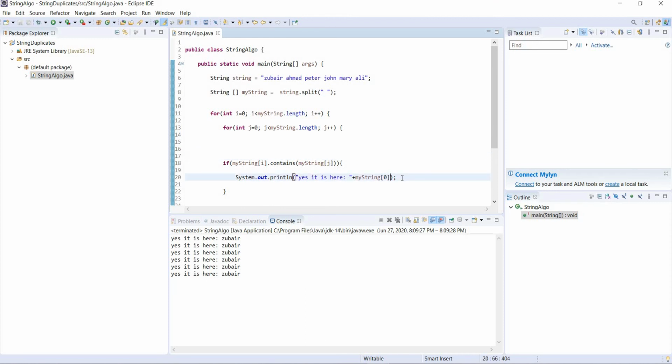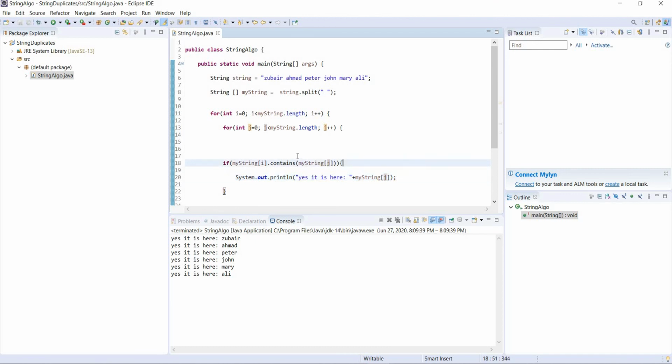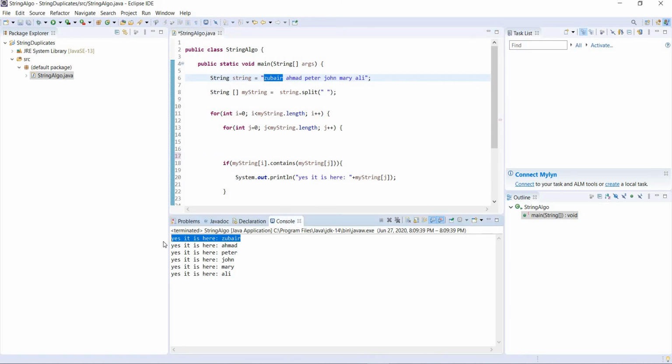Okay, sorry, we have 0 here. We have to put a J over here. Okay, I and J, 0 J. Yep. So what happened is, it took Zubair first, you see. It checked if Zubair has Zubair. It found 1 and printed over here. Then it checked the whole array, to see if Zubair is again over here or not.